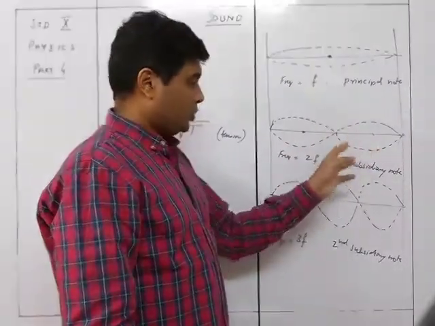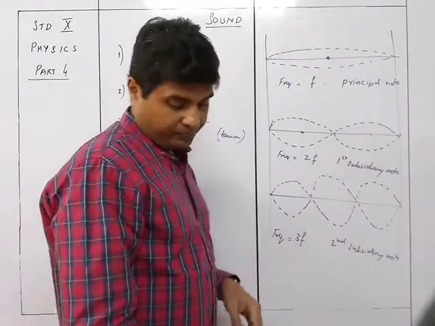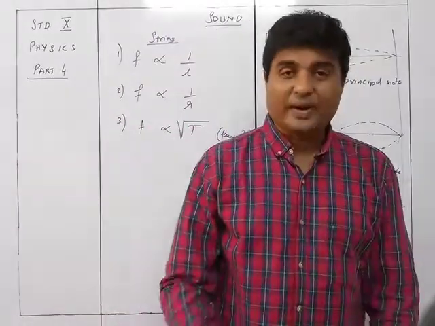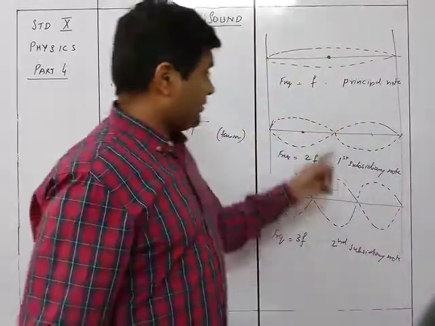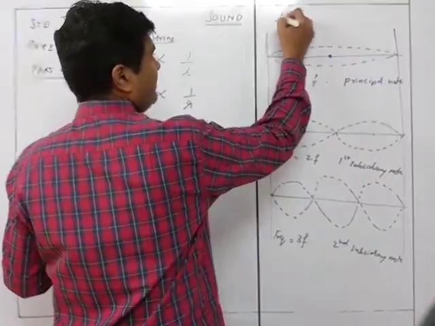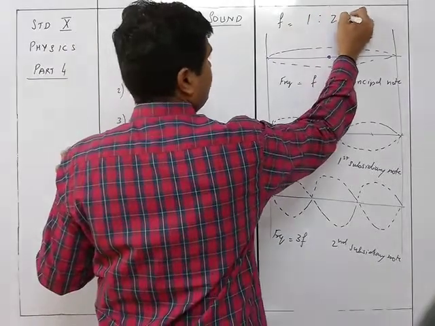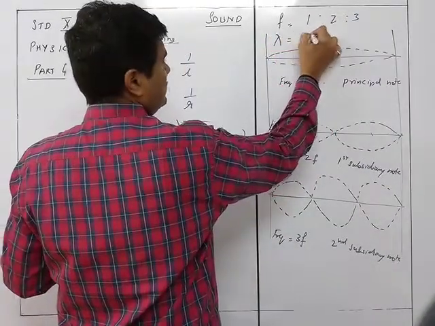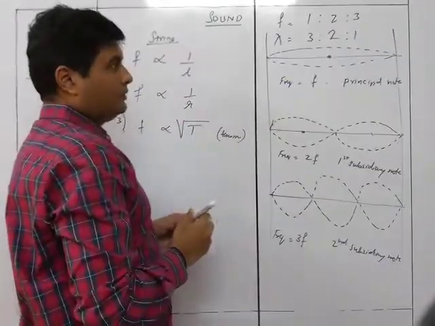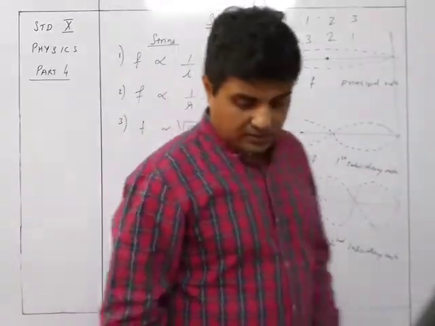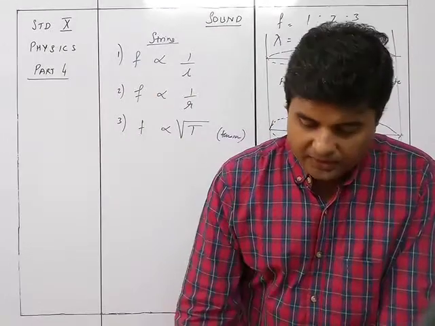So 2L upon 2, and here it will be 2L upon 3. That's why they will be in the ratio 1:1/2:1/3, that is 6:3:2. So the frequency ratio is 1:2:3, and the wavelength ratio is 3:2:1. That is the ratio of the frequency and the wavelength.